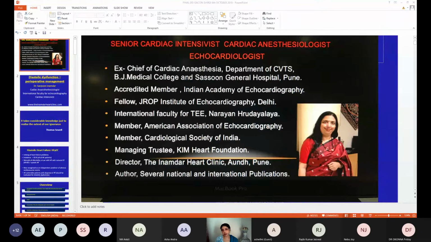Now what happens in raised LAP, which we are more concerned about, because that is where your patient will land in difficulty and you will be in a big problem. So in this case, whenever E by A, that is early diastolic Doppler wave and atrial kick wave, is more than 2, that means there is raised LA pressure. So there is a pushing, already LA is increased, LAP is increased. So LA pushes the blood into LV because the ventricle is thick. It has no compliance. The pressure doesn't go below left atrial pressure during early diastole.